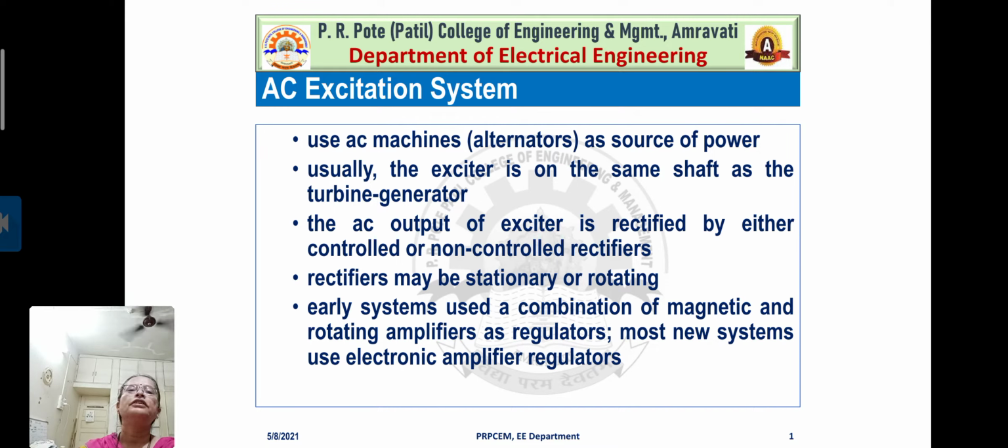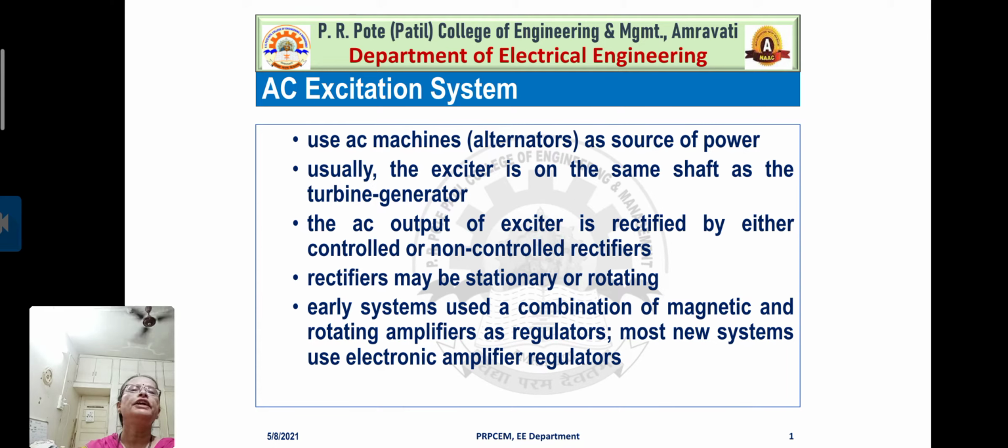Before that, let us discuss what exactly the AC excitation system is. It uses AC machines as a source of power. Usually the exciter is on the same shaft as the turbine generator. For AC excitation system, keep in mind the exciter is on the same shaft as the turbine generator, right?